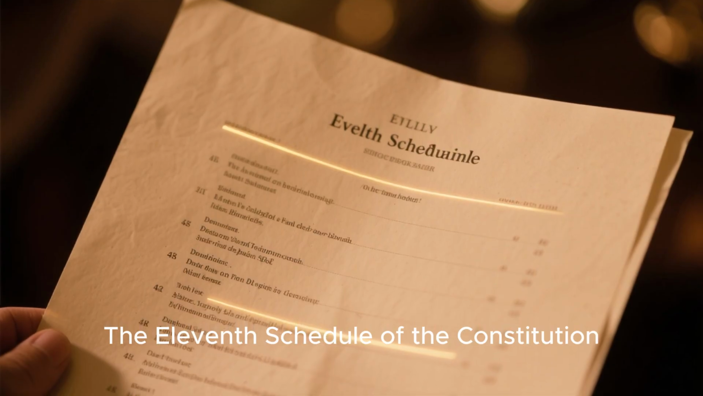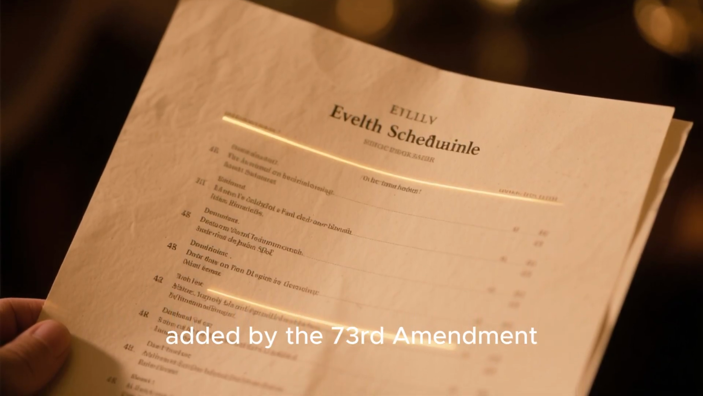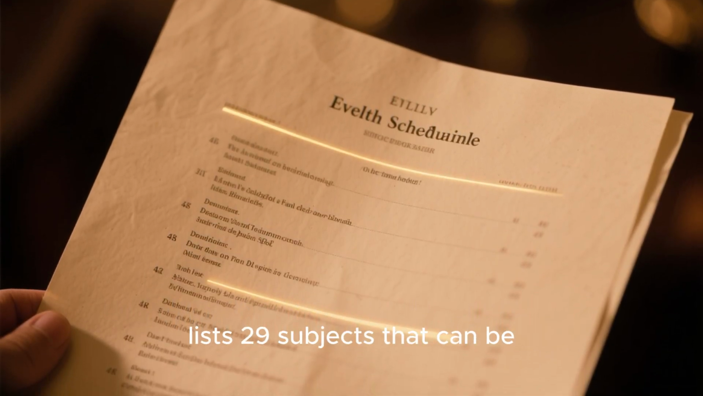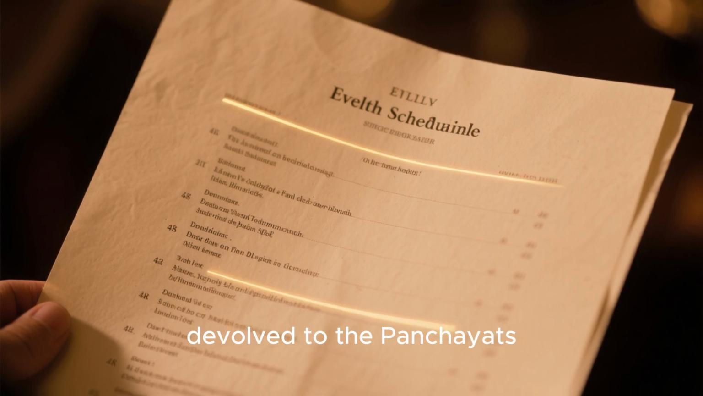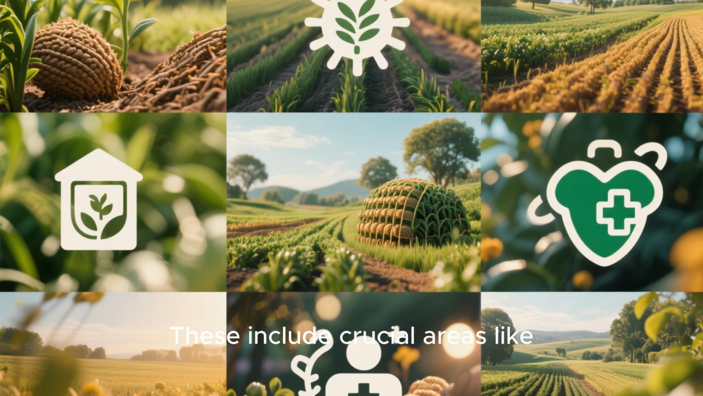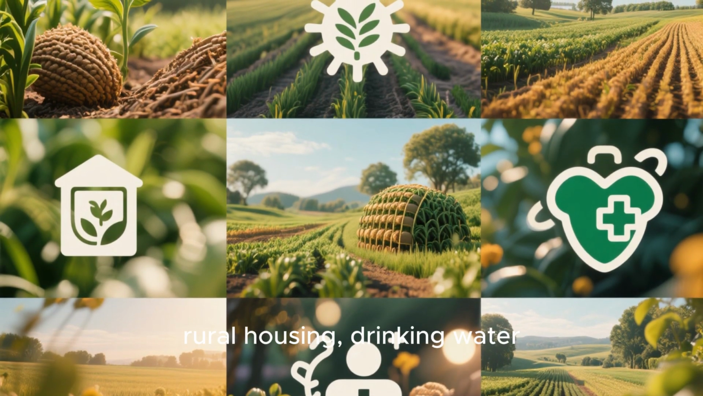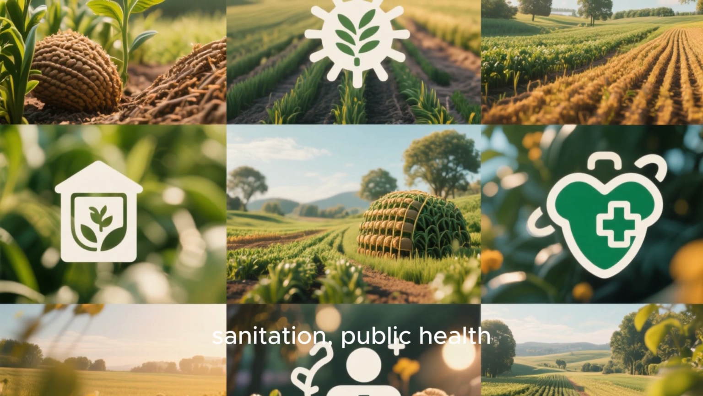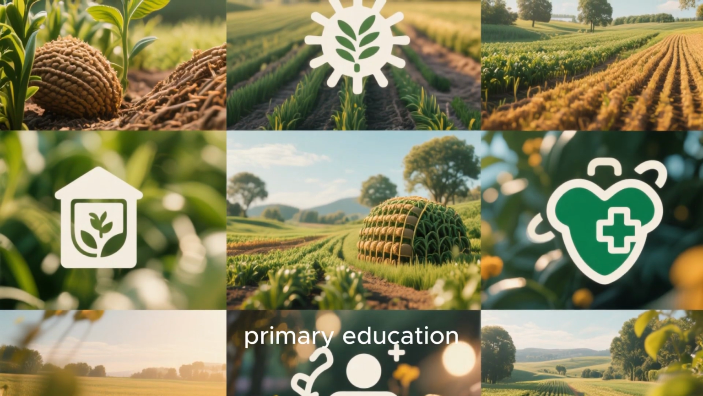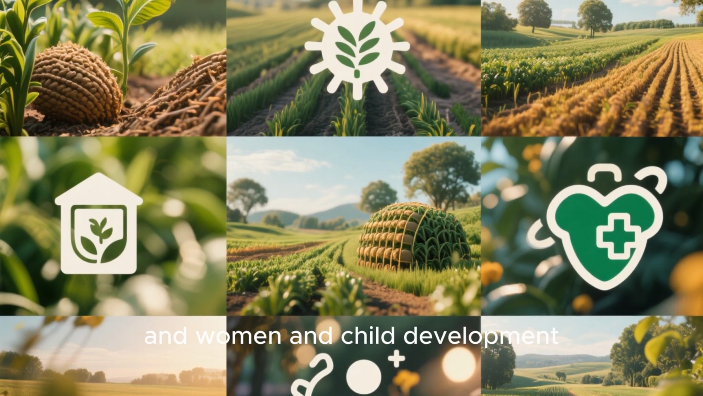The 11th Schedule of the Constitution, added by the 73rd Amendment, lists 29 subjects that can be devolved to the panchayats. These include crucial areas like agriculture, rural housing, drinking water, sanitation, public health, primary education, and women and child development.